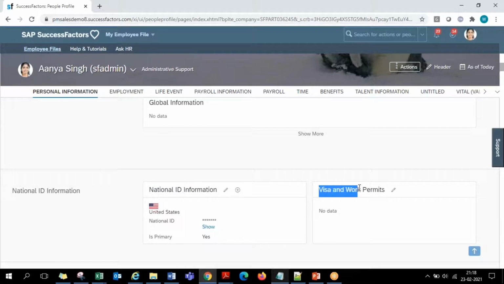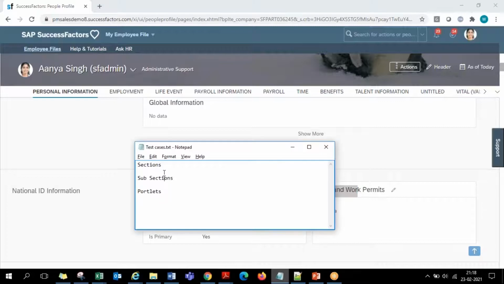So these things which are holding the data finally are called portlets, guys. Okay, so that is the terminology perspective. Sections, subsections, and portlets is what the entire employee profile screen has been divided into to host the data in a structured manner.